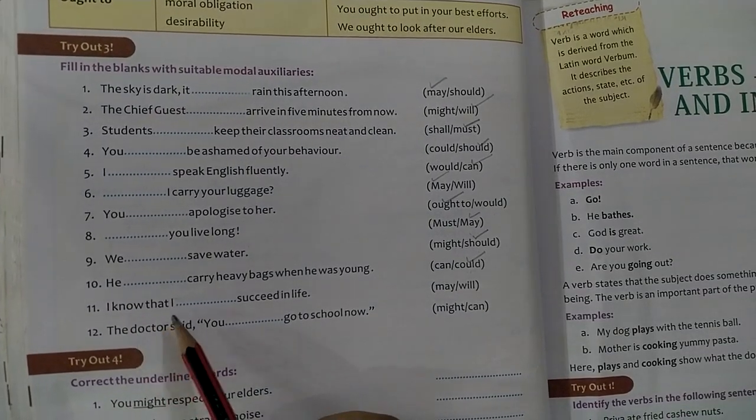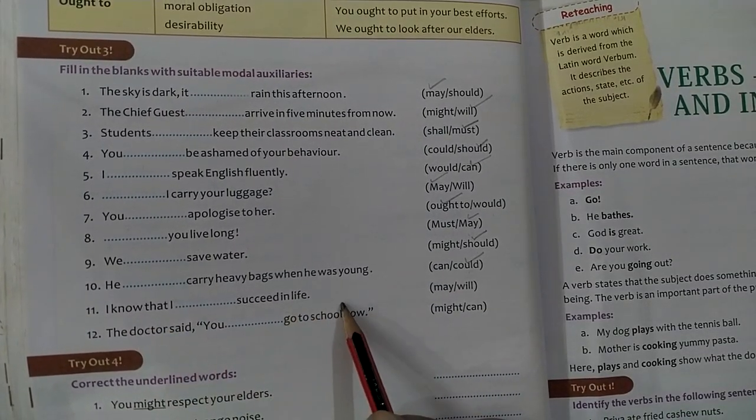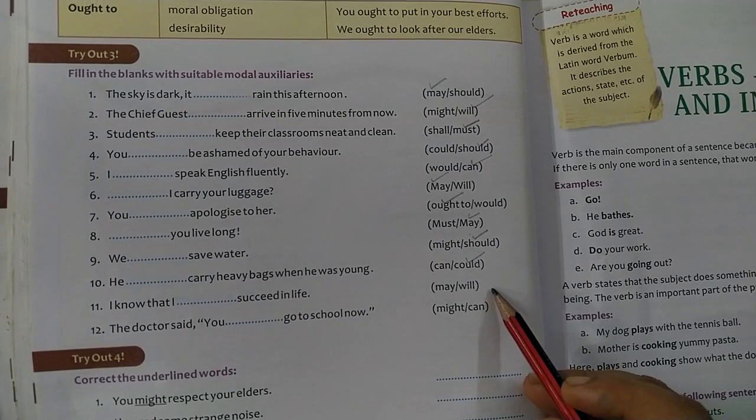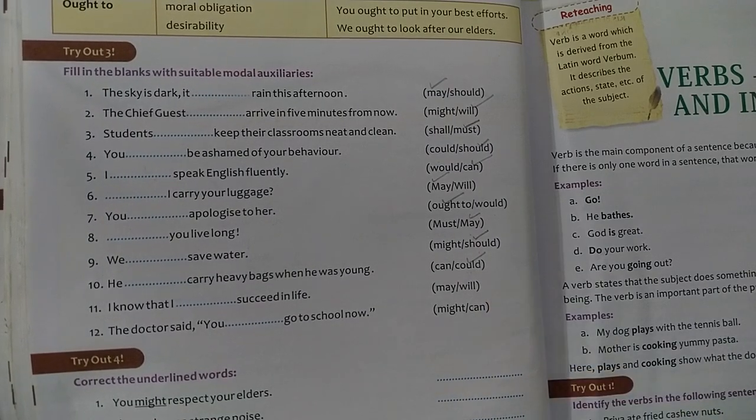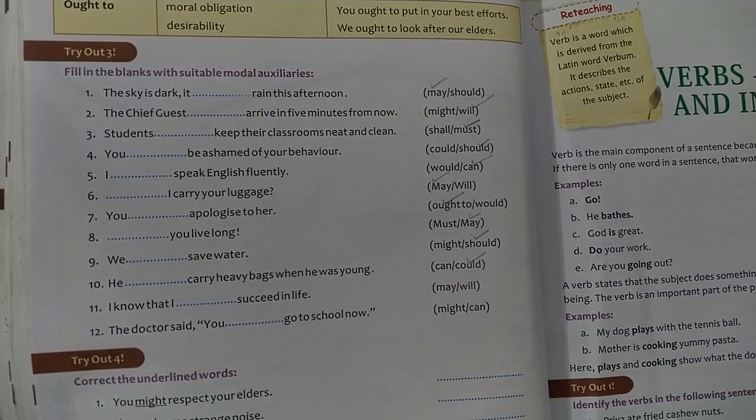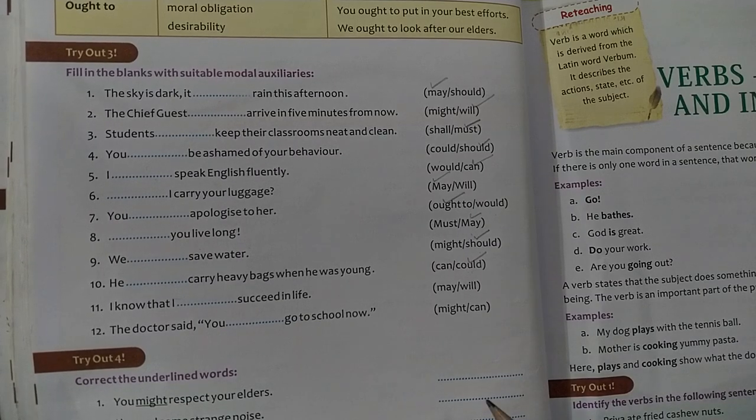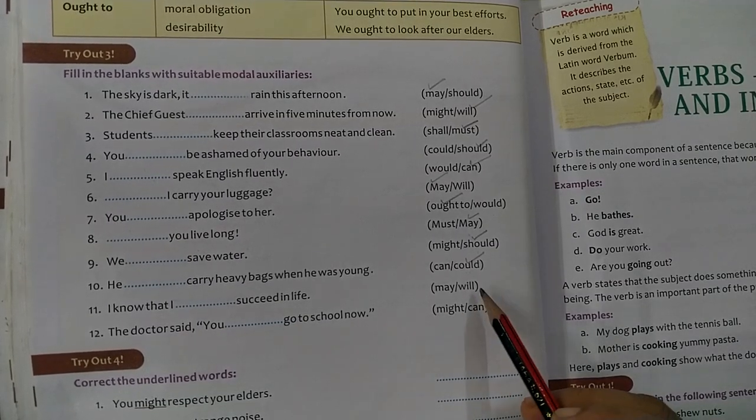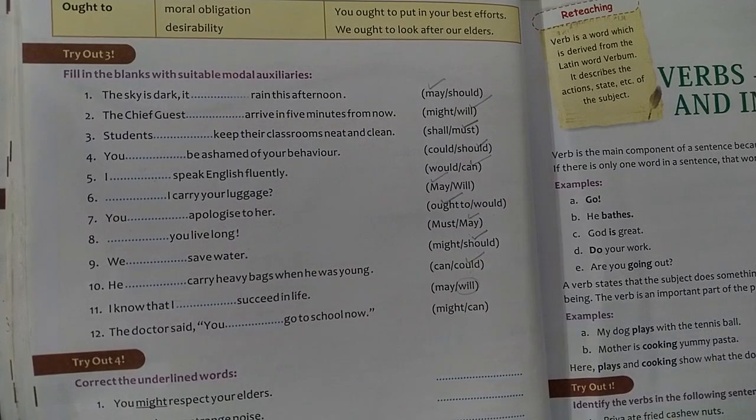11. I know that I dash succeed in life. I will. Now, will is used when? When it is used in the second and third person to express simple future tense. So, simple future time is expressed by the modal auxiliary will.